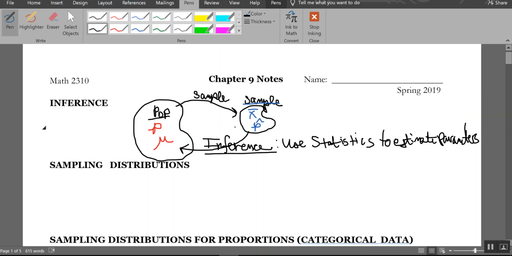And the big thing about it is that that's the rest of the class. We're going to do two types of inference for two different types of data, and that's it. And that's barely scratching the surface of what inference is all about. In reality, we're going to do like two little itty bitty things with inference, and then the rest of it is left to Stats 2. So don't think you know the whole story for this, you know just part of the story. And that's where we're at.